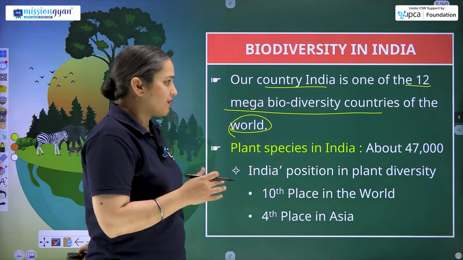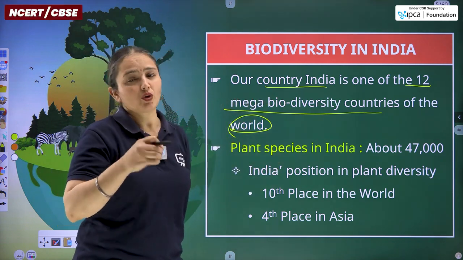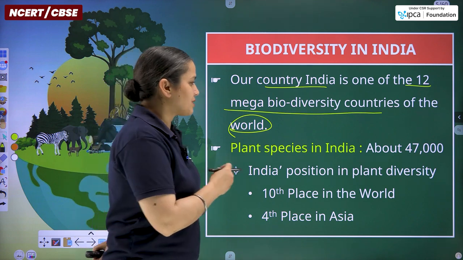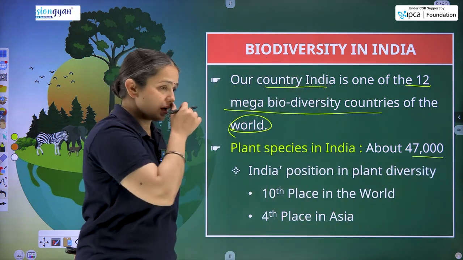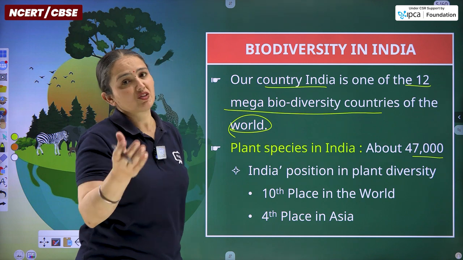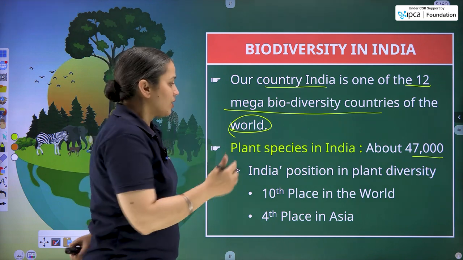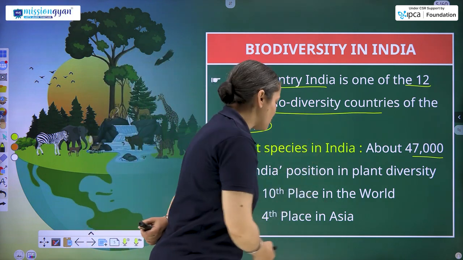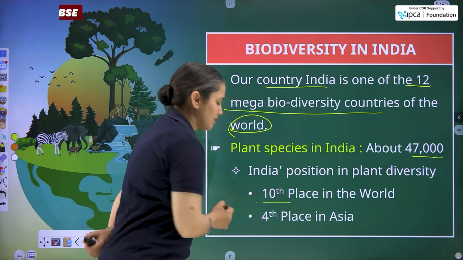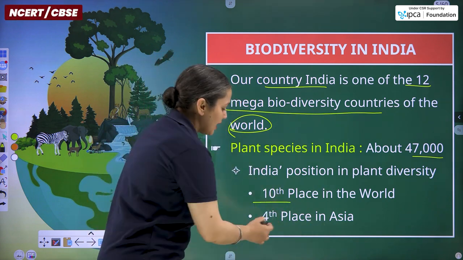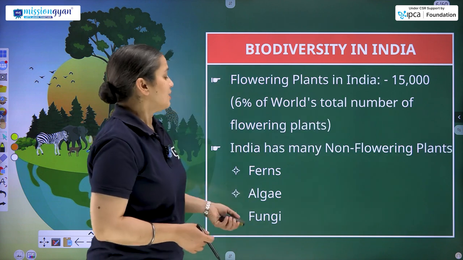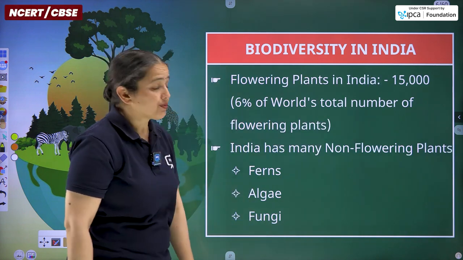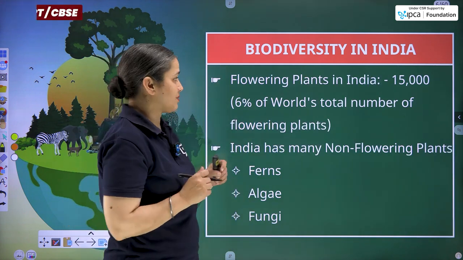Plant species in India, if we talk about the count of these species, about 47,000 species are present in India in terms of plants or vegetation. India's position in plant diversity is 10th in the world and 4th in Asia. Then we have flowering plants and non-flowering plants as well.